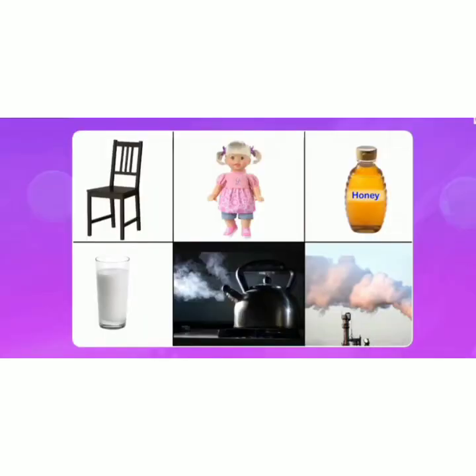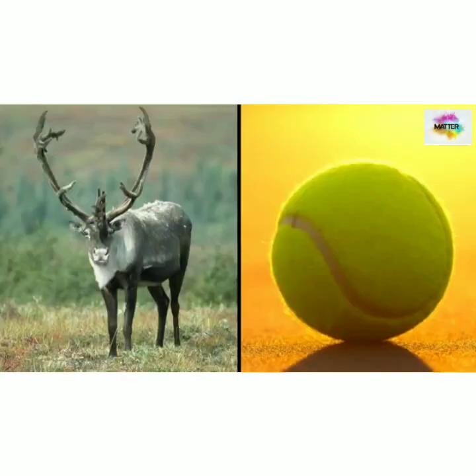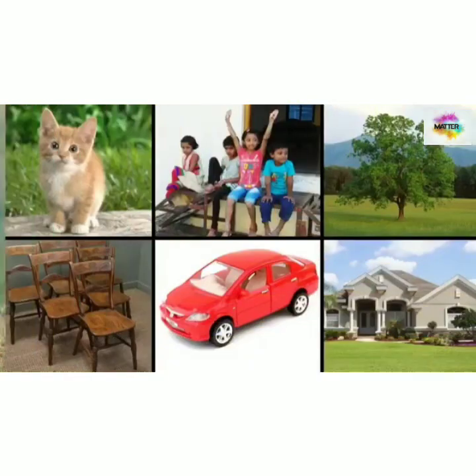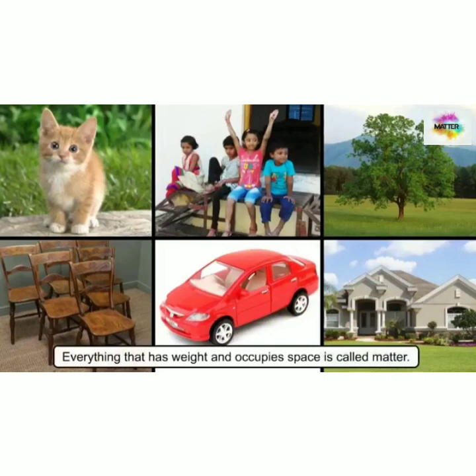If we talk about these things, they are different from each other in shape, color, and size, right? But they have some common qualities: they occupy space and they have some weight. So, students, whether a thing is living or non living, it has weight and occupies space. And thus we say that everything that has weight and occupies space is called matter. Yes, students, repeat it again. Everything that has weight and occupies space is called matter.